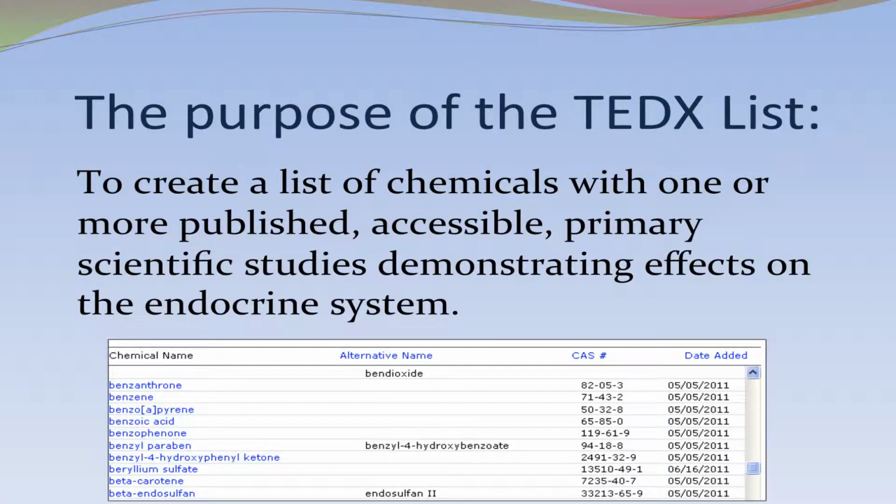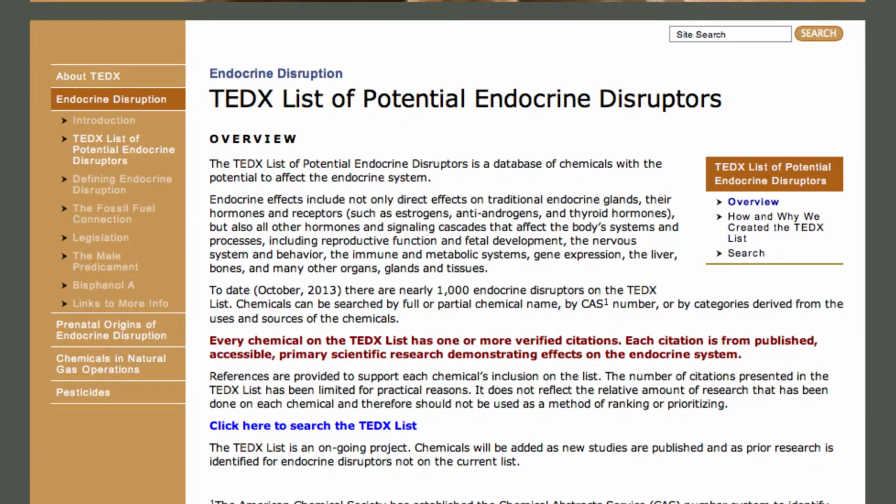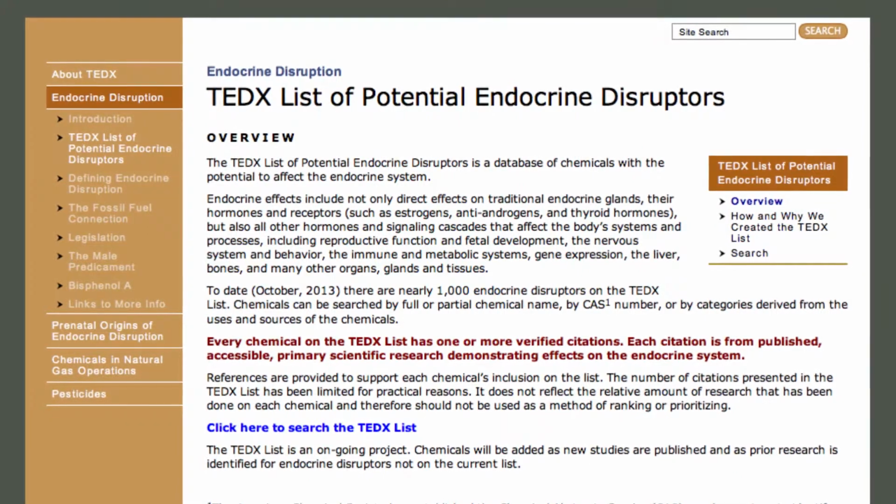Over the years, many people, including policymakers and chemical safety regulators, have asked us for a validated list of endocrine disrupting chemicals. A few years ago, we began to develop such a list. Our goal was to create a list of chemicals with one or more published, accessible, primary scientific studies demonstrating effects on the endocrine system. The initial list was released in 2011.